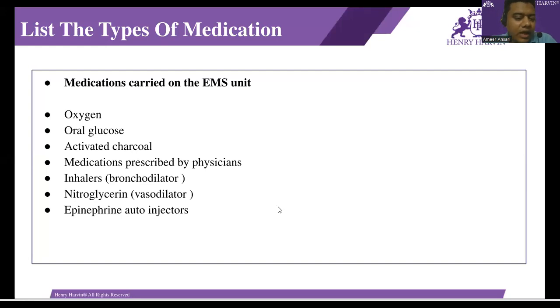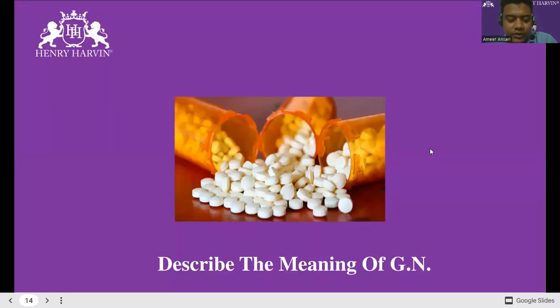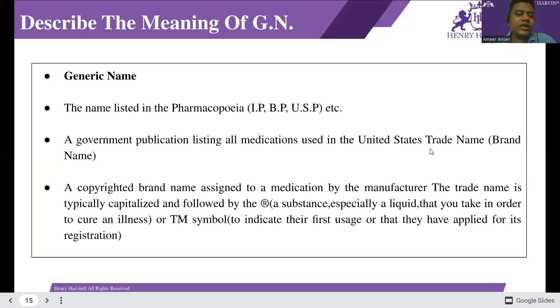Now we can see that the epinephrine autoinjector is used in an allergic reaction and also in a bradycardia situation, a low heart rate. We can see the next situations. Describe the meaning of GN, generic name.